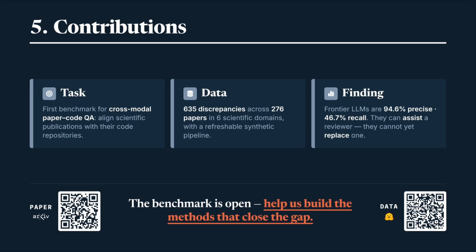To wrap up, we contribute the task, the first benchmark for cross-modal paper code quality assurance. We contribute the data, 635 discrepancies across 6 computational science domains with a synthetic pipeline that keeps it refreshable. And we contribute the finding. Frontier large language models have high precision but low recall. They can assist a reviewer. They cannot yet replace one. The benchmark is open. Help us build the methods that close the gap.